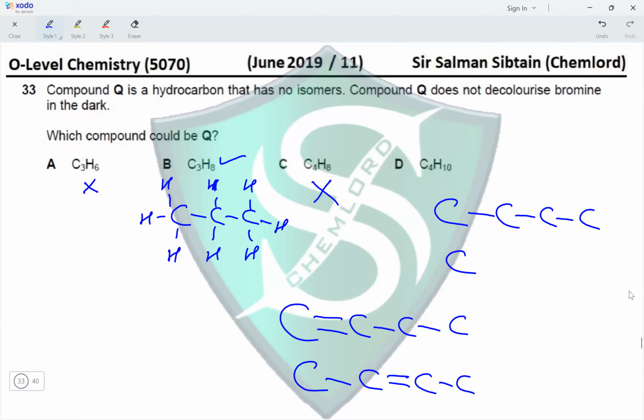So one of the carbon atoms can be placed here, making an isomer. So option A is wrong because it is an alkene. So A, C, and D are incorrect, making option B the correct option for this question.